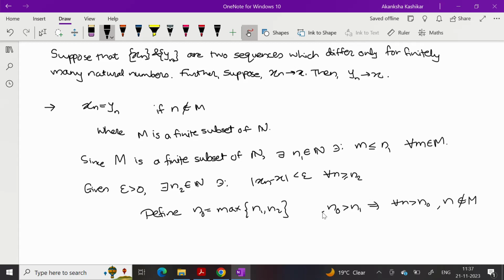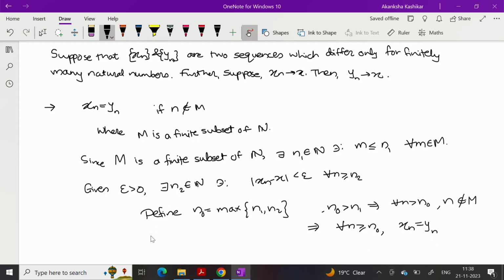So no number larger than n naught can be in M. This implies that for every n greater than or equal to n naught, xn will be equal to yn, because if they are unequal then that n will belong to M, which is a contradiction because M has n1 as an upper bound.